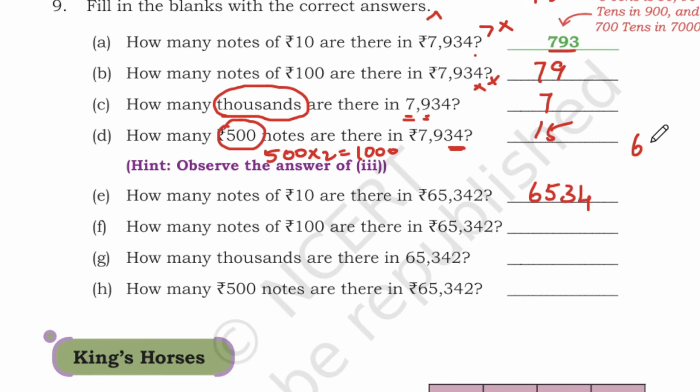So we need 6,000 tens to get 60,000, and 500 tens to get 5,000, and 30 tens for 300, and 4 tens for 40.